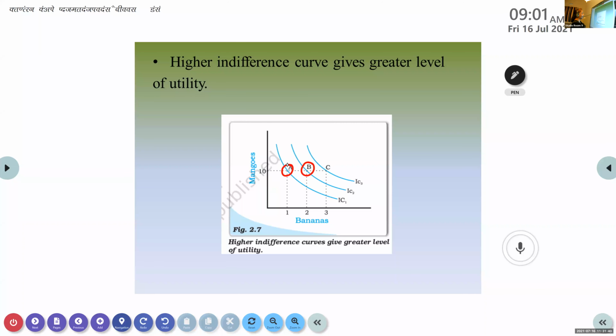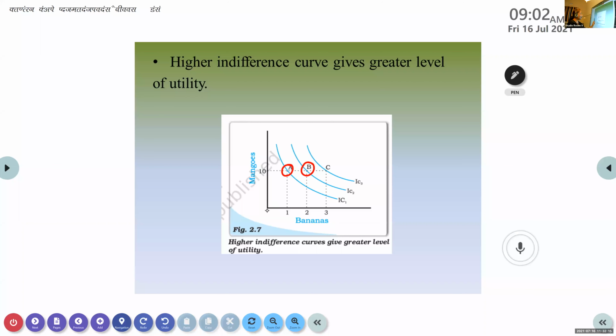What happened in that particular IC2? What difference you can see in between A and B? Nestle, can you tell? Nestle, what difference you can find between these two? Bananas. What? Yes, the quantity of the bananas increases, but the mangoes remain same.